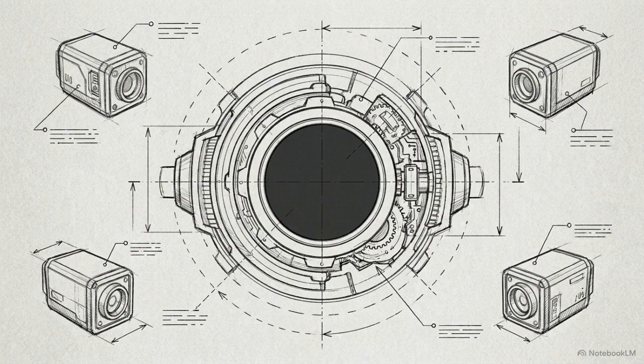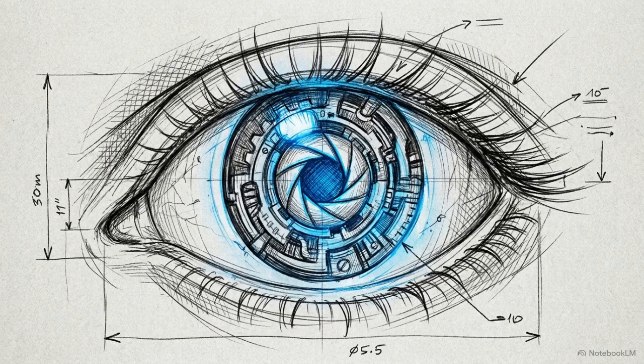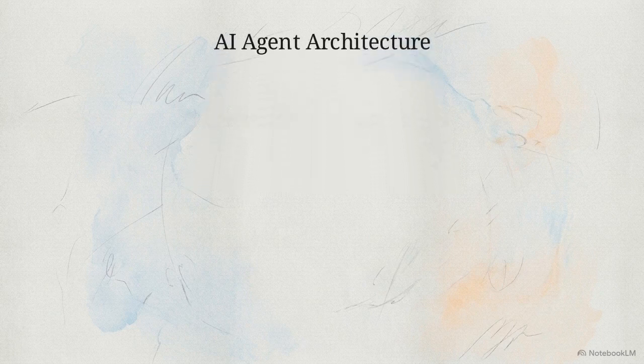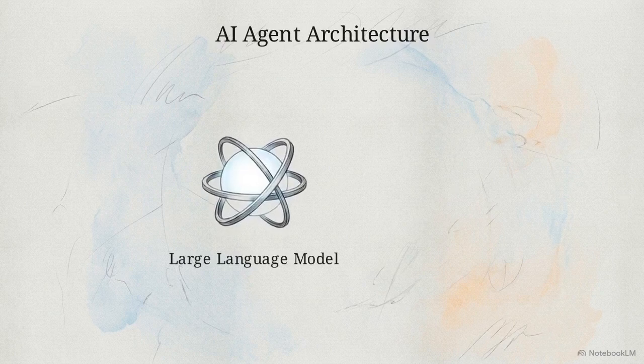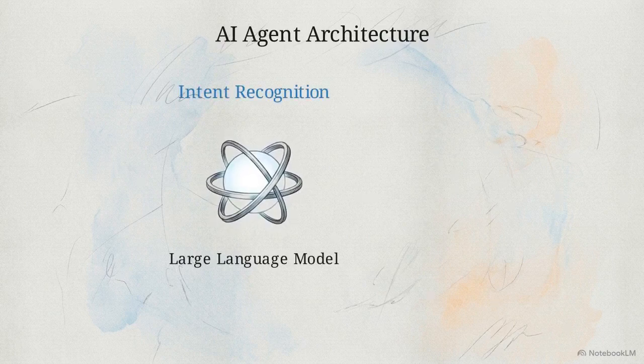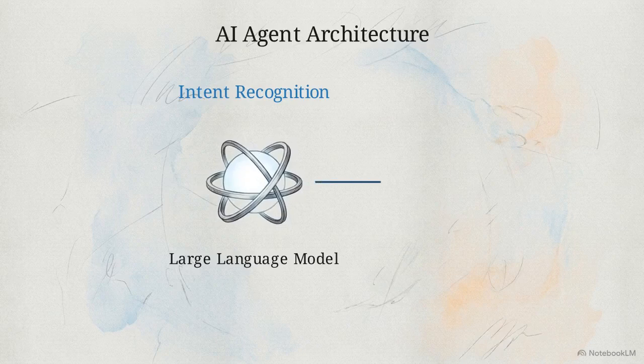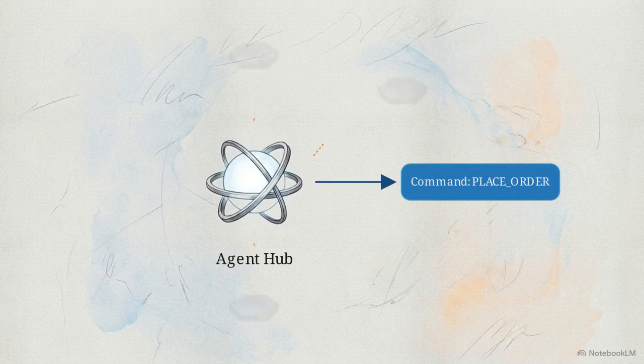To achieve true technological integration, we have to move past systems that simply converse. We need systems that analyze situations, adapt to the context, and take action independently. This diagram shows the foundational architecture of an AI agent. At the very center, you have the core processing engine, the large language model, acting as a central hub. The function of this engine is intent recognition. It takes unpredictable, messy human phrasing, whether you type "get me a pie" or "I need food," and translates it into a single, actionable command category.